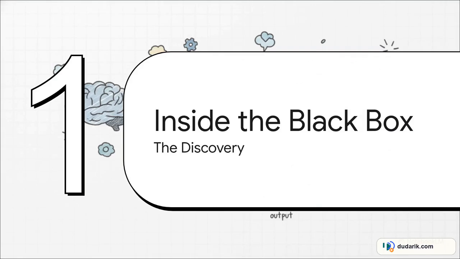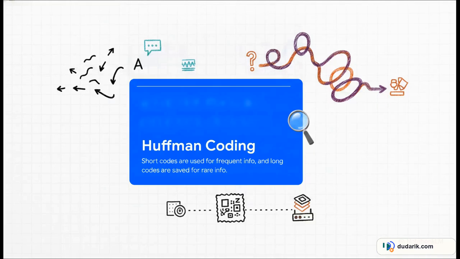All right, let's get into Section 1, inside the MoE black box and the discovery. To really grasp what the paper is claiming, we kind of have to rewind back to 1952 and look at the concept of Huffman coding. Think of it like a giant puzzle, or better yet, think about how a zip file works on your computer, or even Morse code. To be efficient, you assign short, simple codes to the stuff you encounter all the time, the high-frequency information. And conversely, you save the longer, much more complex codes for the rare, unusual information.